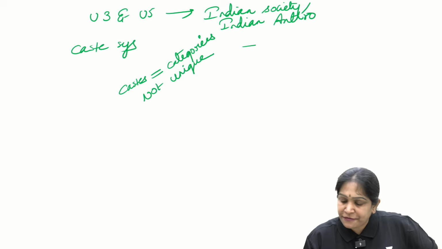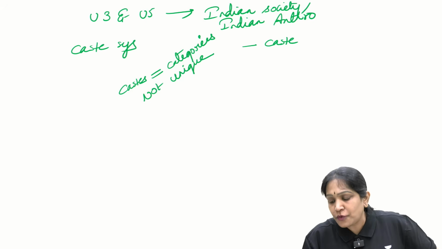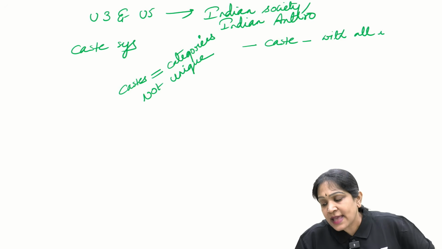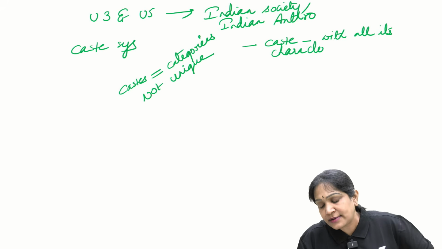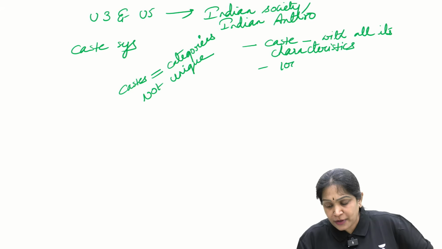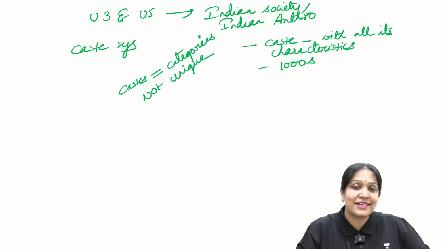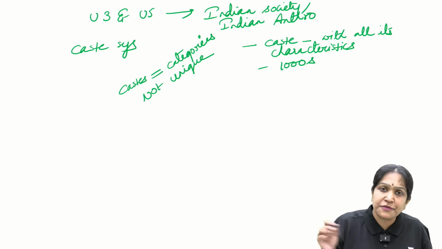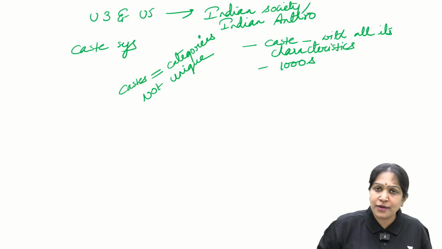But if you consider the caste with all its characteristics, like for example, you have thousands of categories. Do you have thousands of categories in Islam? Do you have thousands of categories in Christianity? No.